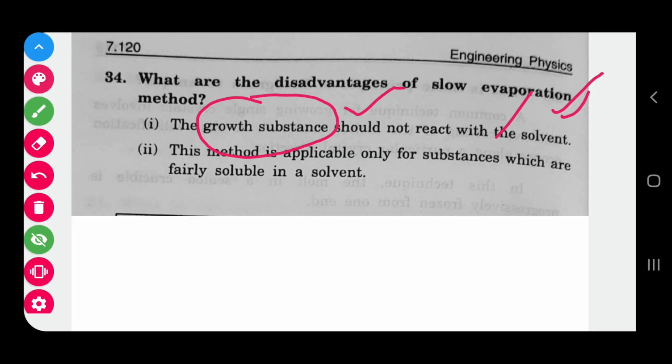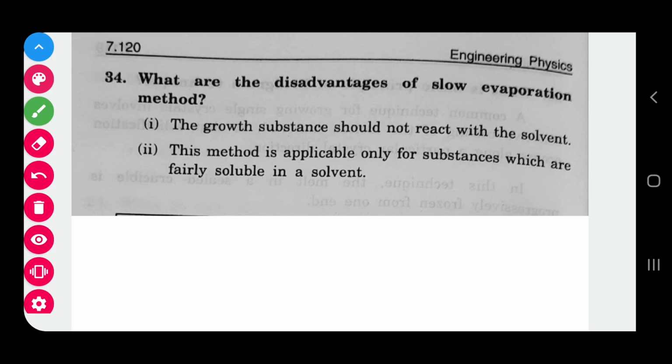This method is applicable only for substances which are fairly soluble in a solvent. So good dissolving in the solvent is very important here. That means finally you should get only the final product. There will not be any solvent present in it, right? Then only you can say this.